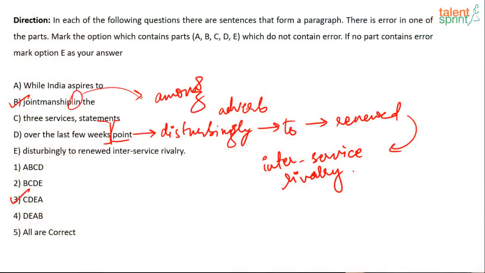This is what the state is inspiring: jointmanship among the three services. So that's why it should be among and not in, because we are talking about inclusion, not inside something. So it will be option B that has the error, not the last one.